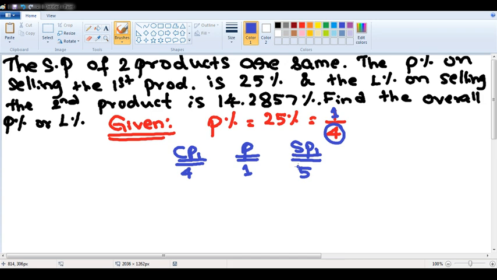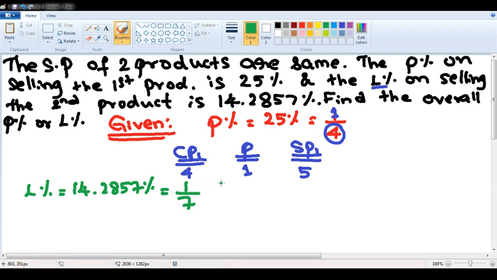But according to the question, they are also saying that the loss percentage on selling the second product is 14.2857%. 14.2857% is nothing but 1 by 7, which we discussed in our regular class of fractions to percentages conversion already.